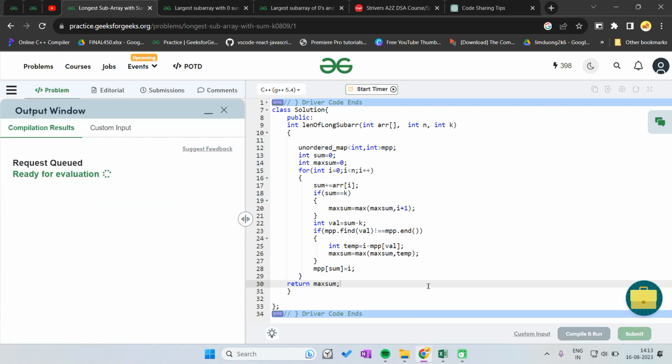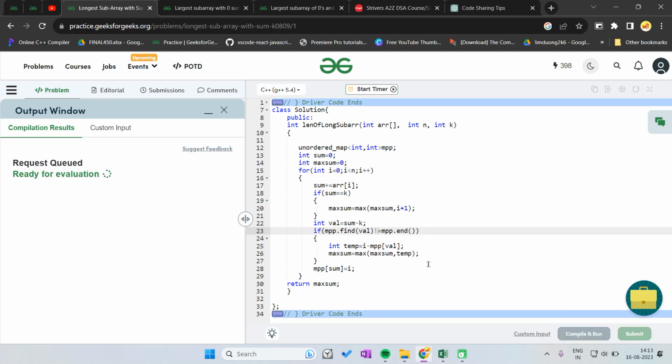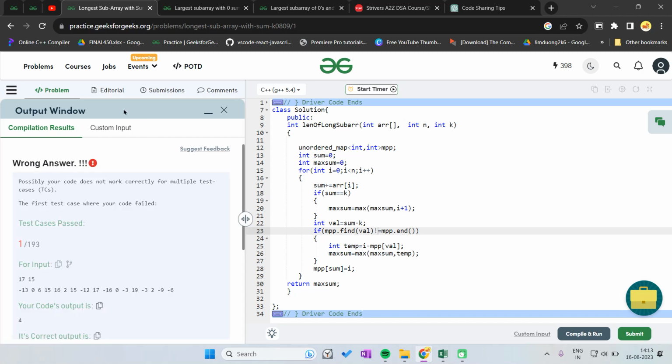Let's run this, check if it is correct or not. Yeah, let's submit this and check if it is correct or not. So there is some problem. Where the problem occurs, I will tell you.